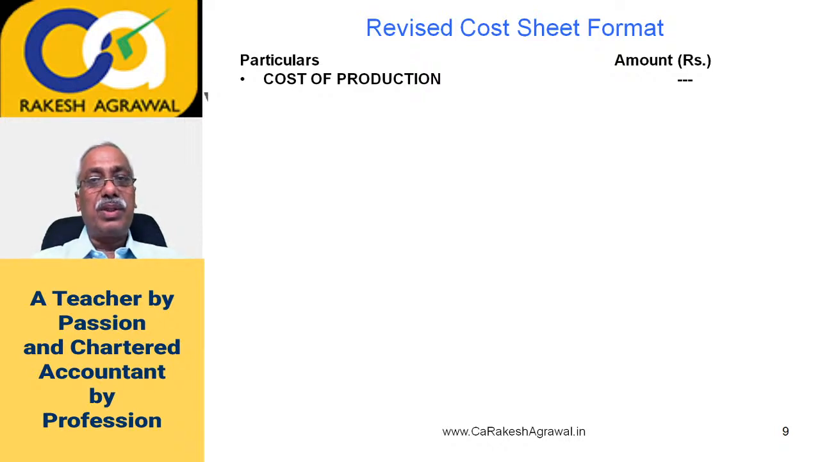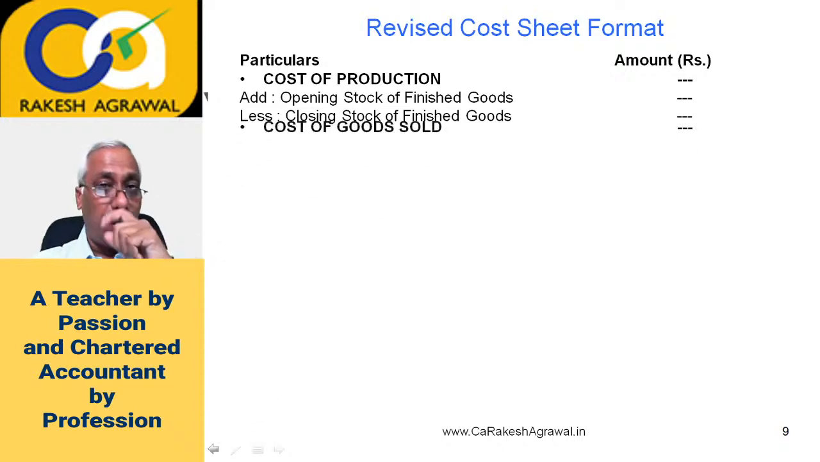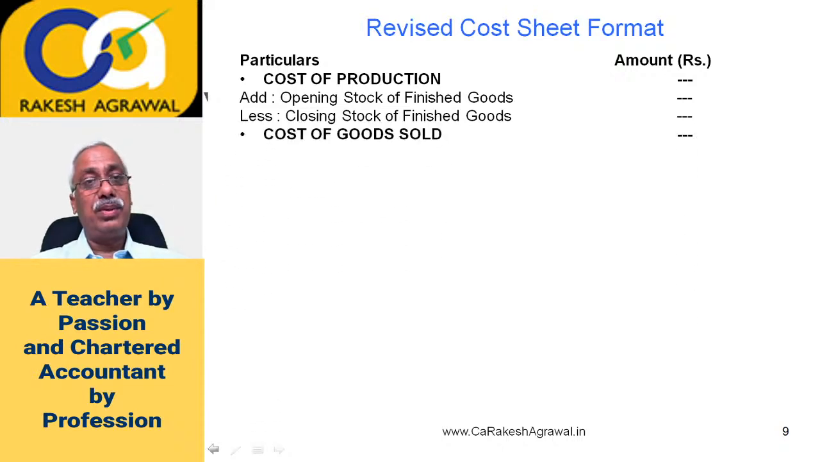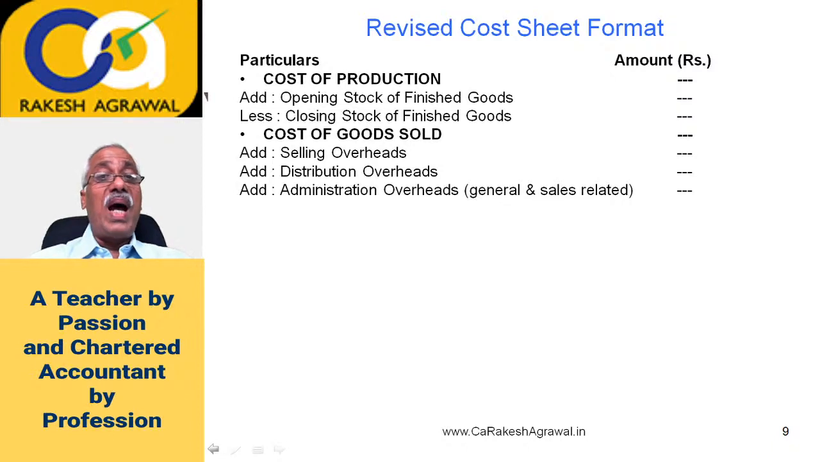Now we will continue with this cost of production. In this cost of production, you will add opening stock of finished goods and deduct closing stock of finished goods as we had done earlier also, and you will get cost of goods sold. So here there is a similarity, cost of goods sold. Now in cost of goods sold, we will add selling overheads and distribution overheads, which we had added earlier also. Now add administration overheads. Now which administration overheads? General administration and sales related administration.